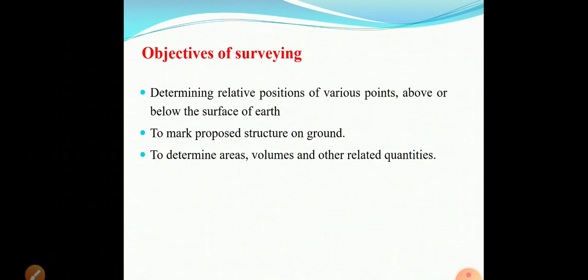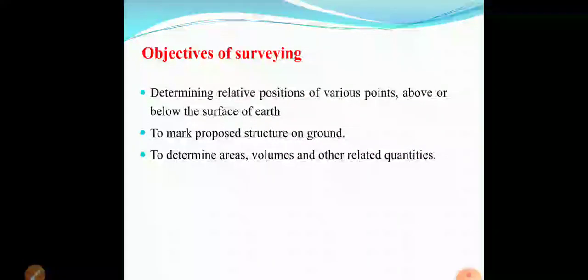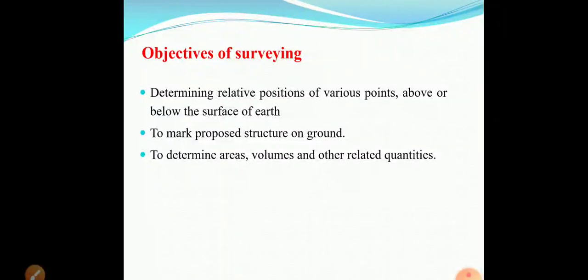Next, there are different objectives of survey in civil engineering. First objective is that it is used to locate a point on the ground. Second is to determine different quantities like area and volume. Third is that it is used to mark a proposed structure on the ground. These are some different objectives of survey in civil engineering.